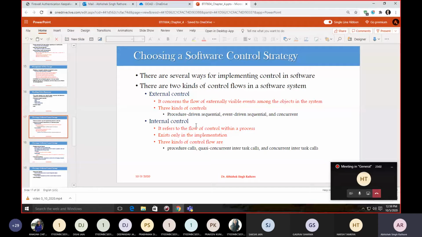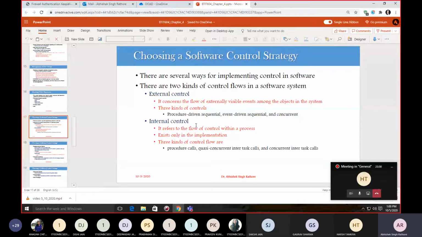We have two different kinds of control flow in our software system. First is external flow, and then internal flow. External flow concerns the flow of externally visible events among the objects in your system. We have three kinds of control system. First is procedure driven sequential, then event driven sequential, and then a concurrent control system.